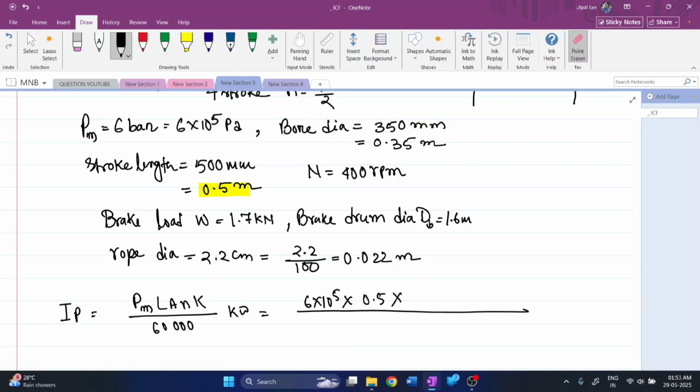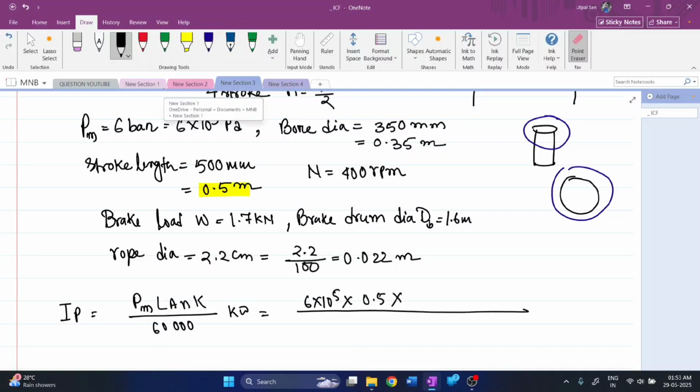Area will be the cross section area of the cylinder, where the cylinder is in a cylindrical shape. The cross section will look like a circle.